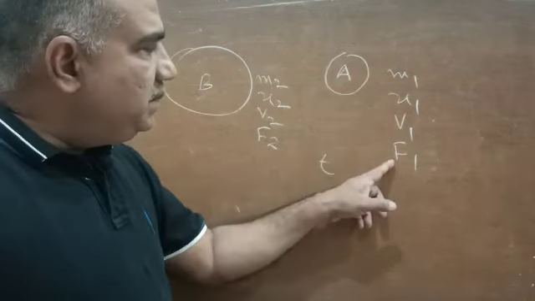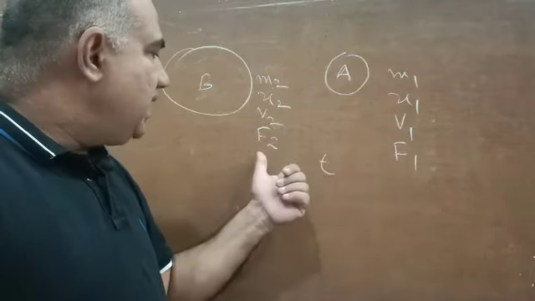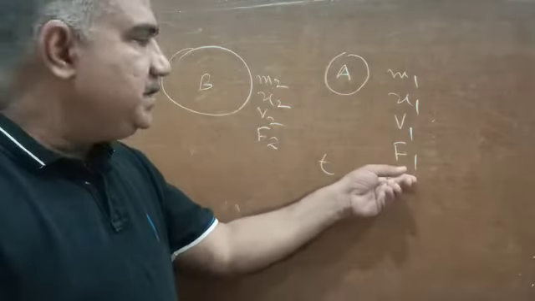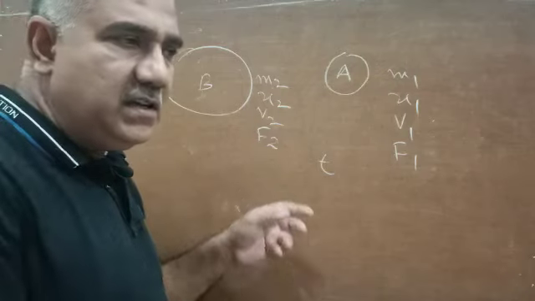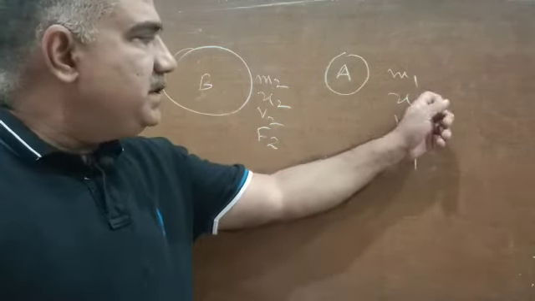And this body A is moving with the force F1, and this body is moving with the force F2. They could be vehicles, and this is the force applied by an engine, and this is by another engine. So before they collide with each other, the initial velocities are u1 and u2.